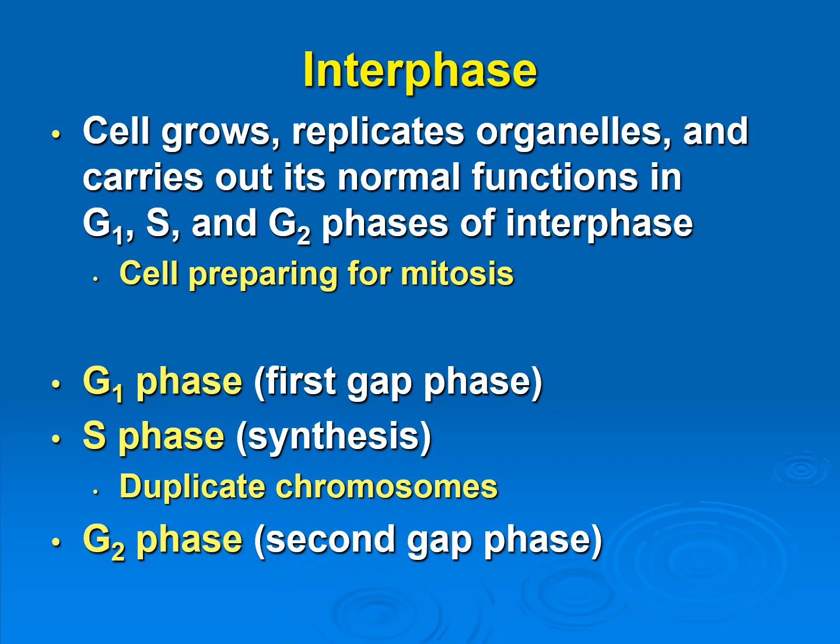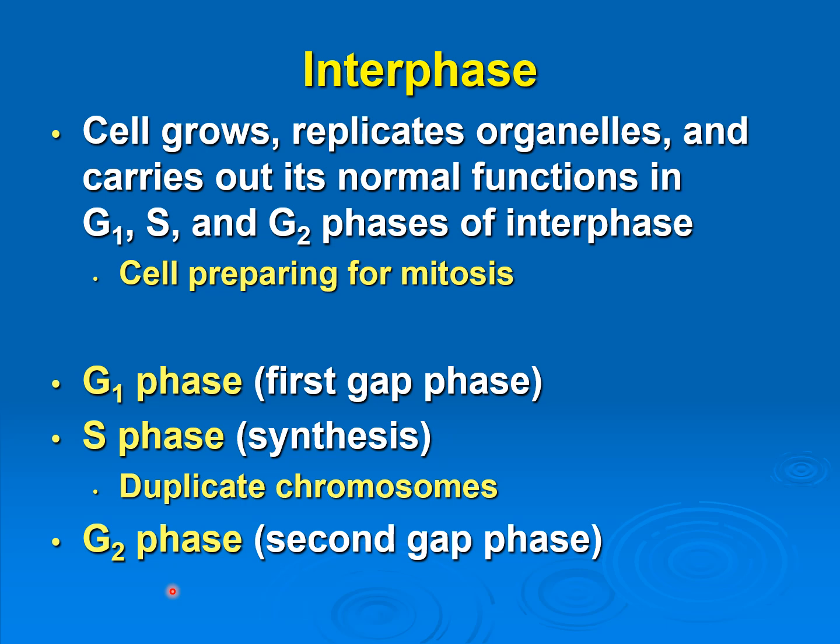All right, so during interphase, the cell is just growing, doing its normal jobs, and getting ready for mitosis. We've got three phases during interphase. The first gap phase is our G1 phase. S phase is when the chromosomes are going to be duplicated or replicated, and S stands for synthesis.